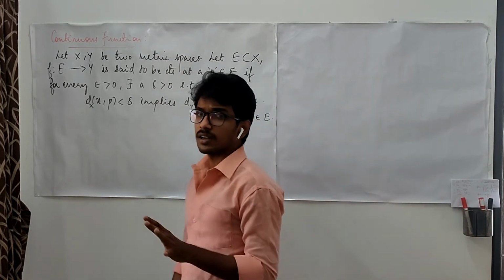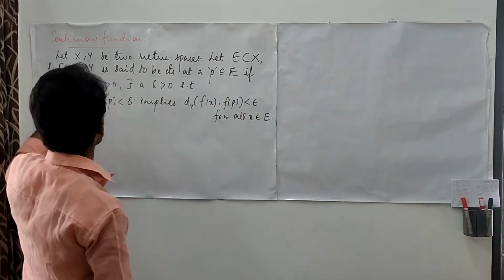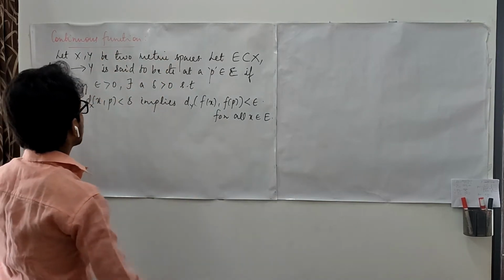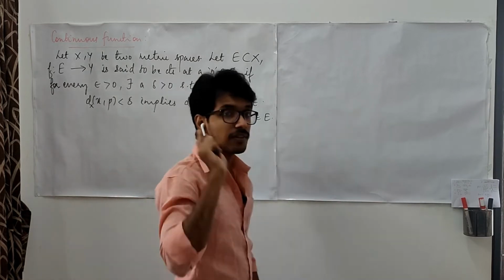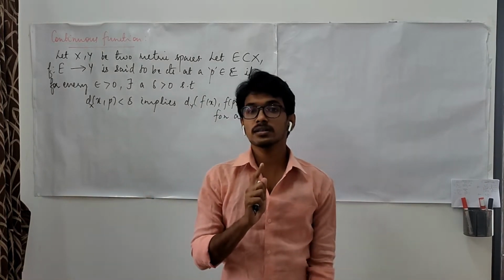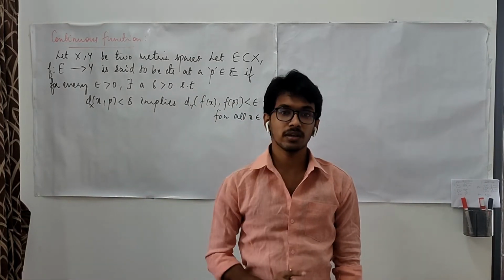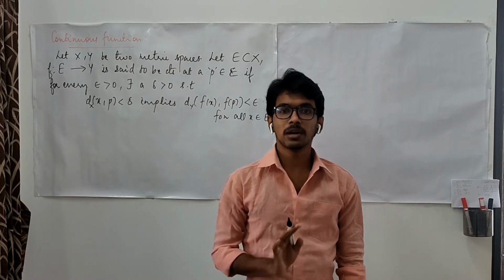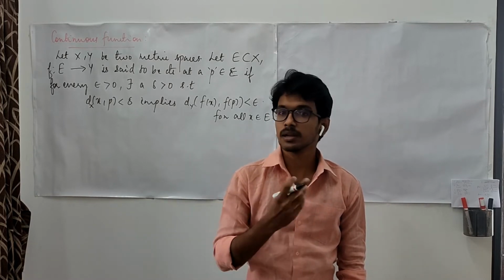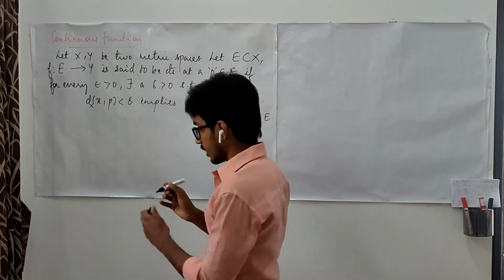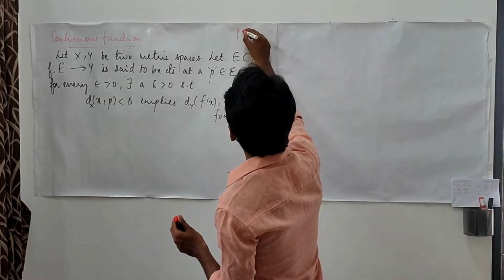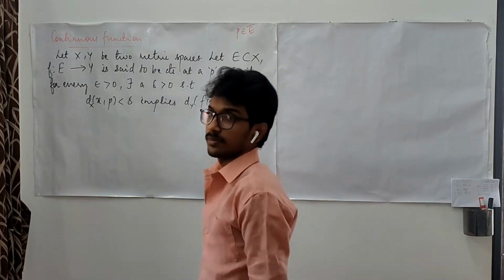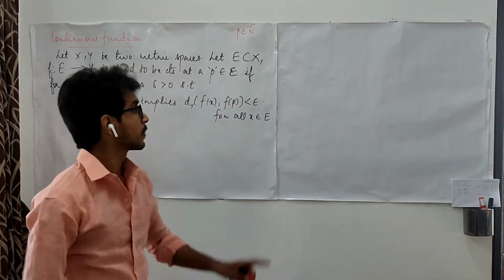In order to define a limit, we said that p is a limit point of E. p was not necessarily a point of E. Being a limit point means it may or may not be a member of the set. There we simply said that p must be in the closure of E.